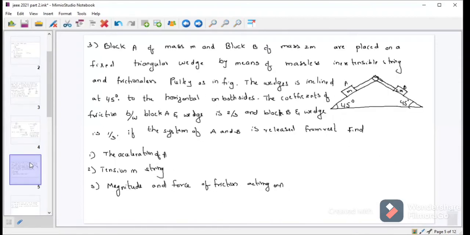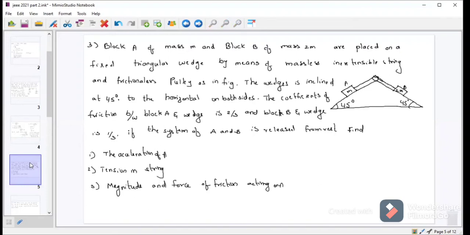Next, this one is also a very important question. Block A of mass m and block B of mass 2m are placed on the fixed triangular wedge, connected by a massless inextensible string, and the pulley is frictionless. The wedge is inclined at an angle of 45 degrees to the horizontal on both sides.